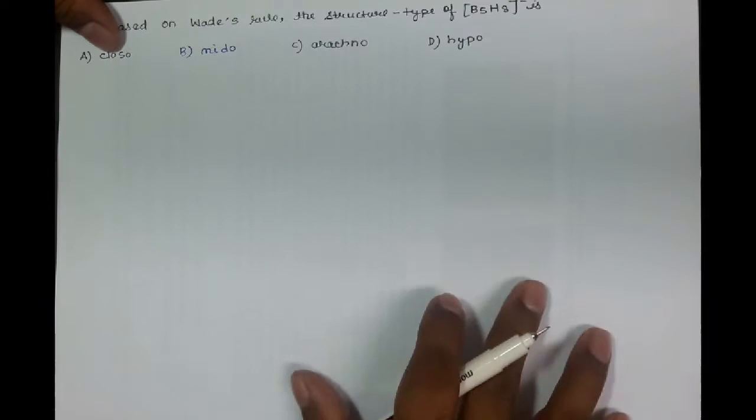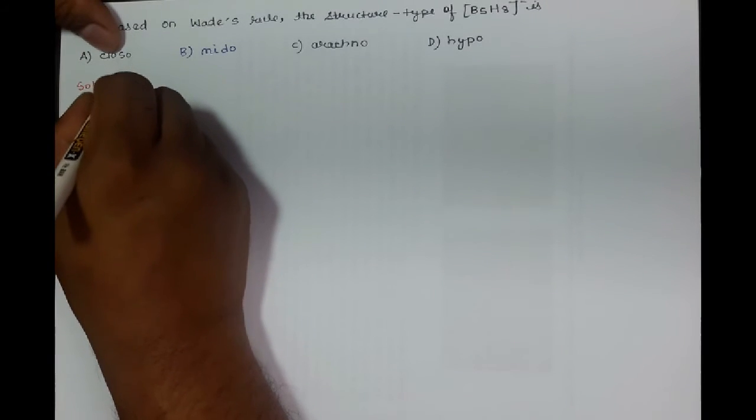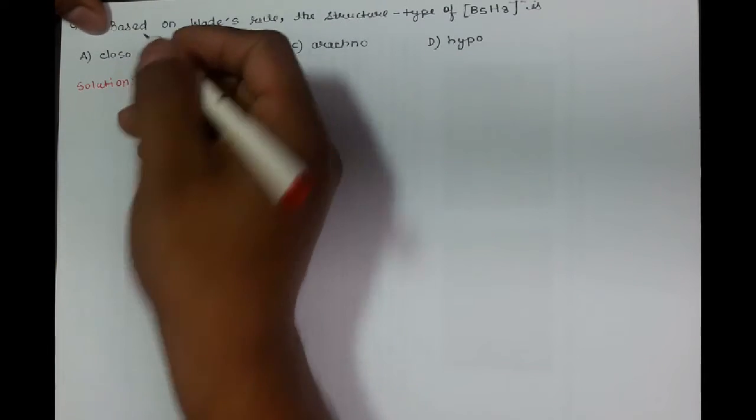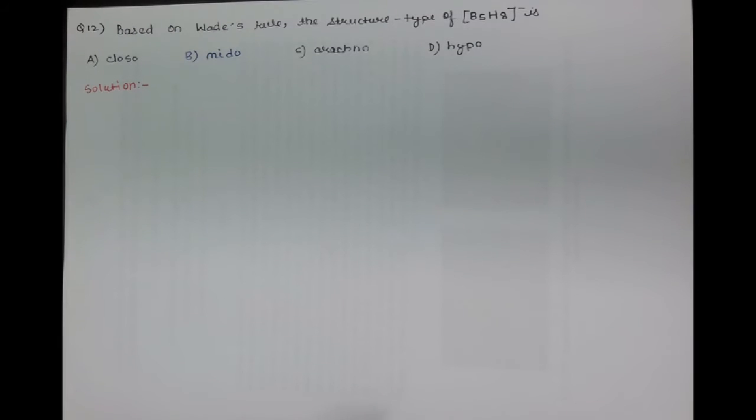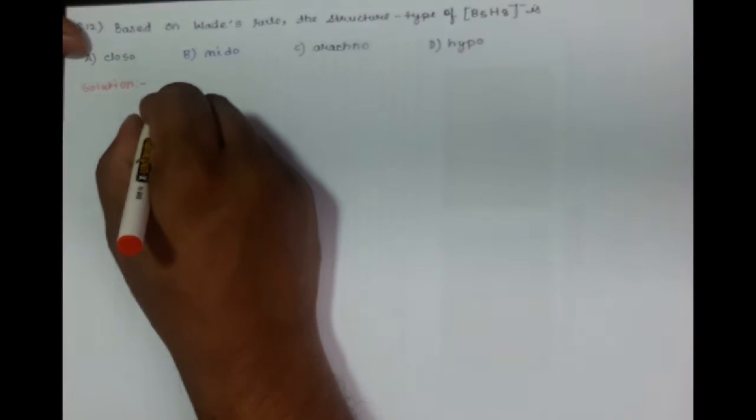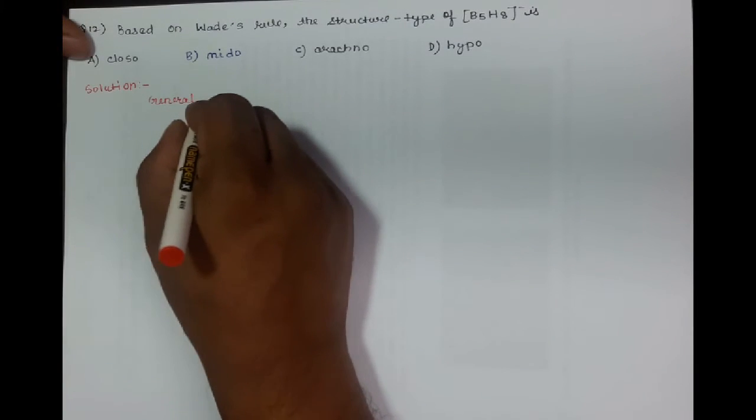So coming to the solution, the general formula for all the different five types of boranes.